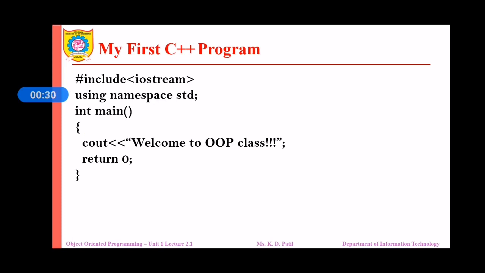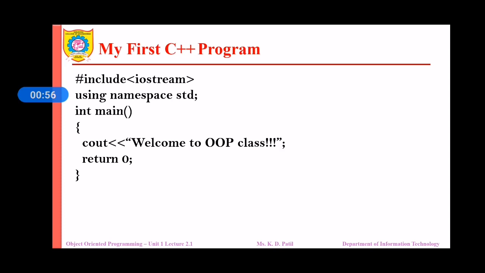If you observe the first line, it is hash include IOStream. Hash is a preprocessor directive which is not a C++ statement and it is processed by the preprocessor, which is a program called by the compiler. Hash include tells the compiler to include the contents of the file. Now which file? Here we have the IOStream file.